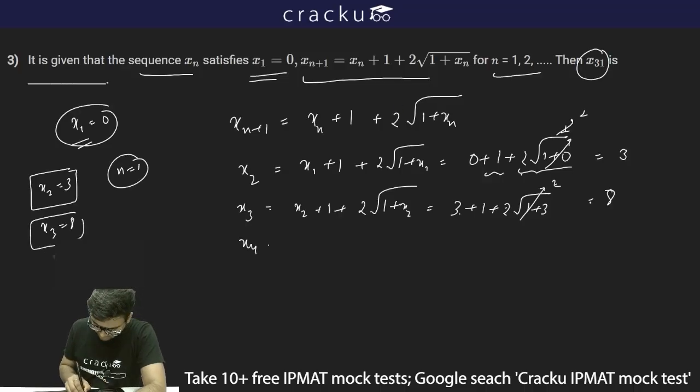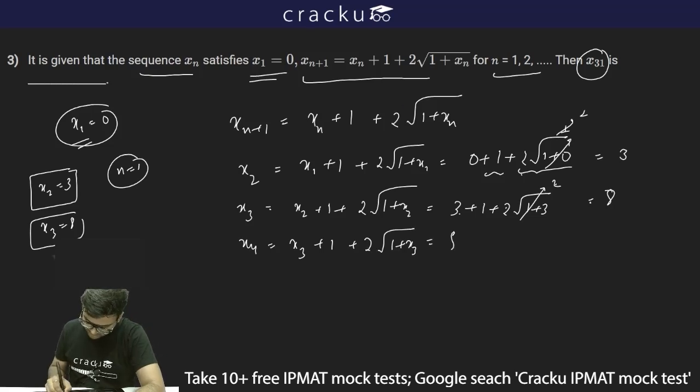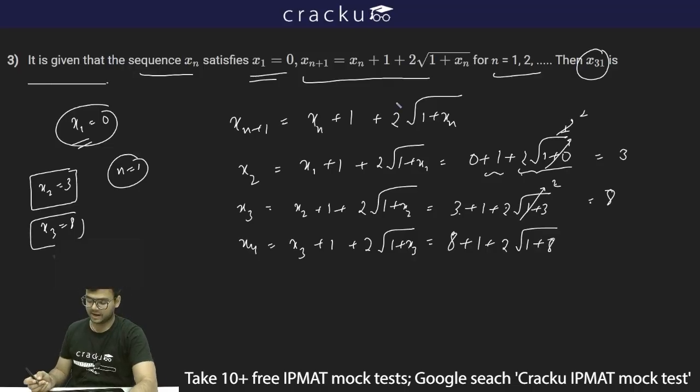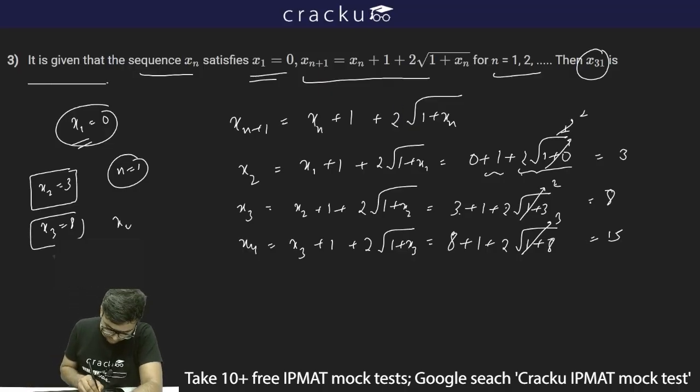Then we have x4 which is equal to x3 plus 1 plus 2 under root 1 plus x3. What is x3? x3 is 8. 8 plus 1 plus 2 under root 1 plus 8. Now 1 plus 8 is 9 and under root of 9 is 3. So 2 into 3 is 6 and 8 plus 1 is 9. 9 plus 6 is 15. Thus x4 is equal to 15.